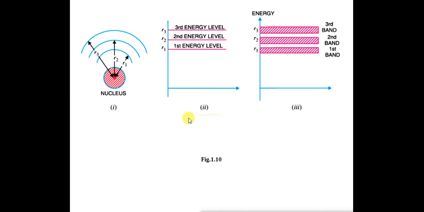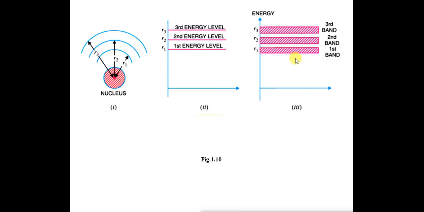Now we will see the concept of an energy band using a suitable diagram. We have seen this diagram previously, the nucleus and the different orbits with different radii. Then this is the energy level diagram, and this third diagram is the energy band diagram. The energy level of the first orbit is just a single straight line, where the electron has a fixed definite energy.